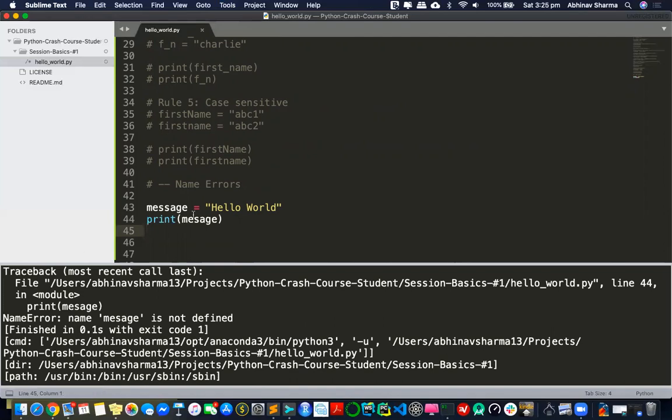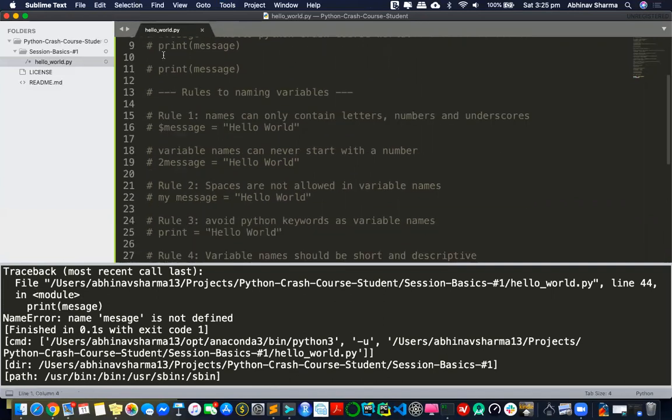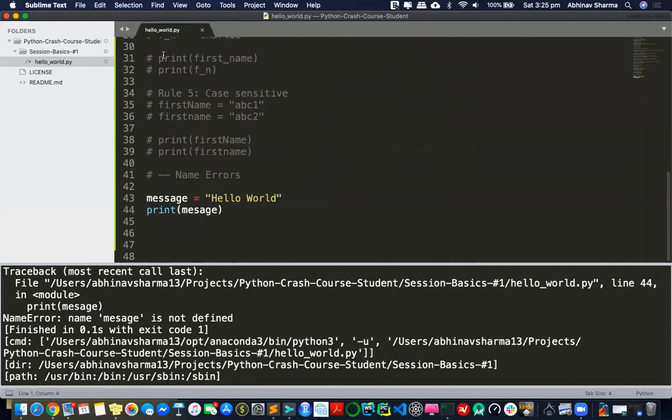Imagine if you are the Python interpreter, you're running this code. You come to my line 1, you see, oh, a comment. I won't run this. Now I'm at line 43. Okay. I see this message, I see the string, I assign this string into this variable. Oh, this is a valid variable name. Correct.